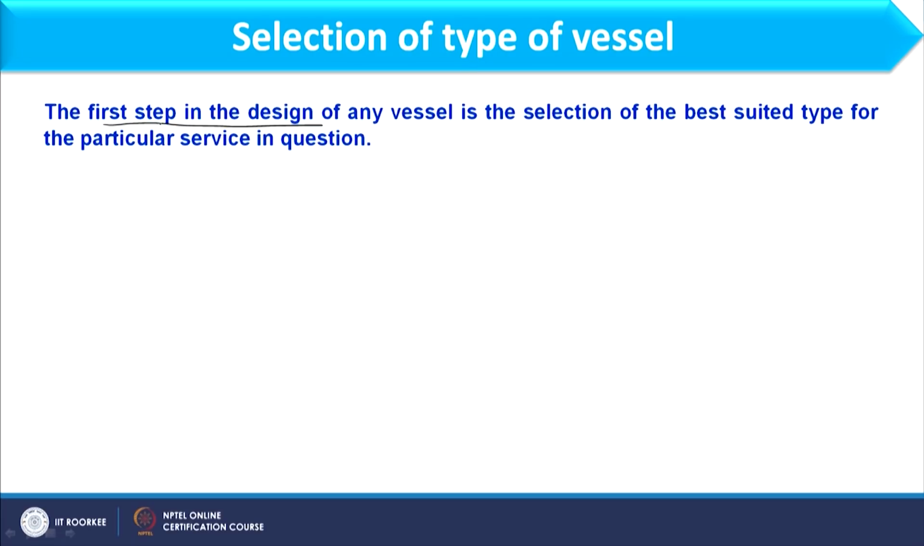So, as we are focusing on pressure vessels, first of all we will discuss the selection of vessels. Okay. So, the first step in the design of any vessel is the selection of the best suited type of vessel for a particular service in question. So, according to the service, we need to select the proper vessel first of all, and then we will design that proper vessel. Okay. So, on what parameters does that selection depend? First of all, I need to select, so I have to see the parameters.